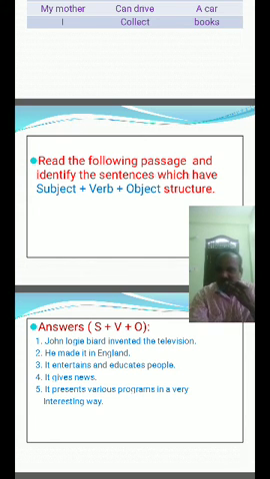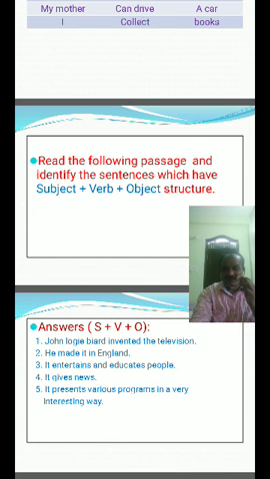Okay, first of all, line by line, now we will find out the subject plus verb plus object structure. First line is John Logie Baird invented the television. John Logie Baird, subject, invented, verb, the television, object. So this is on the lines of subject plus verb plus object. This is the first sentence. He made it in England. He, subject, made, verb, England, object. Okay, this is also S plus V plus O structure.